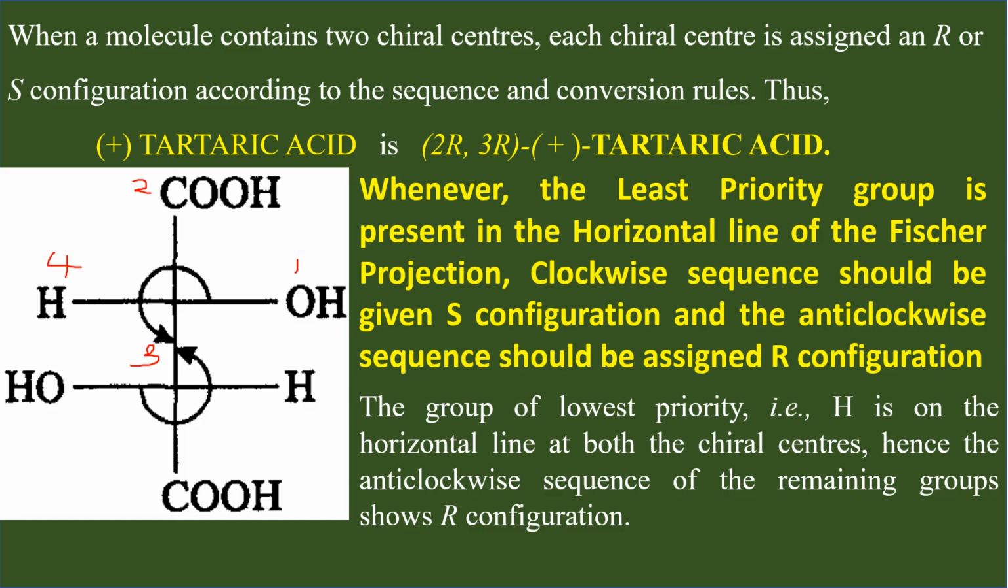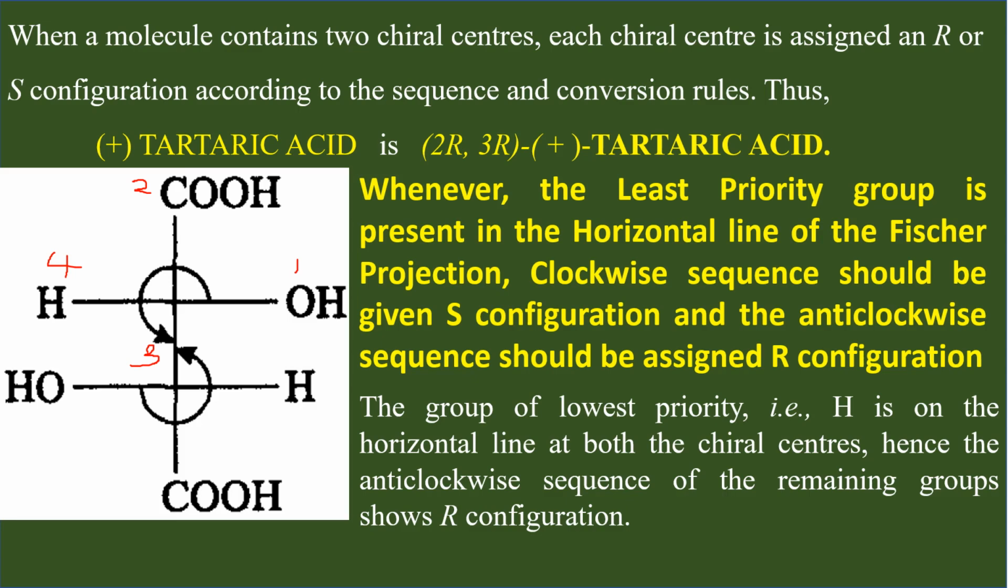But when the least priority group is in the horizontal line, for a clockwise sequence you should assign S configuration. For an anti-clockwise sequence you should assign R configuration. So the group of lowest priority, H, is in the horizontal line of both the chiral centers. In both cases, when you go from 1 to 3, you are traveling anti-clockwise. Therefore, the usual procedure is that anti-clockwise should be given S.